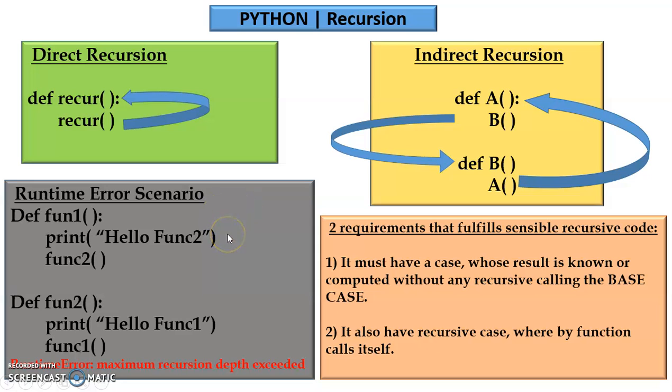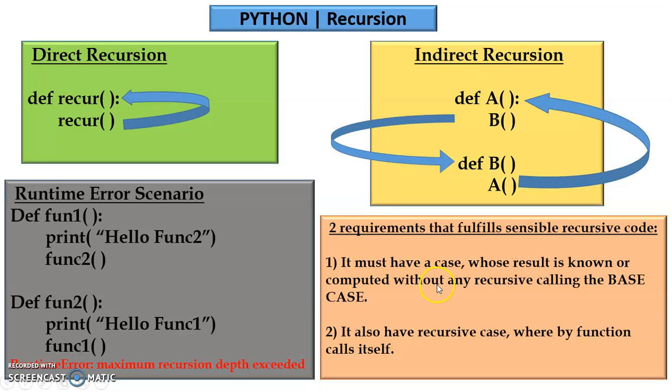To avoid this, there is one important thing called the base case. That is a case which stops calling the function by itself. There should be a check. That's very, very important while writing a recursion program. So there are two requirements that make sensible recursive code. The problem with this code is it is a recursive program, but the recursion is not sensible. You must write sensible recursive code that has clearly defined where to stop. These two points are very important when you're writing a recursive program.